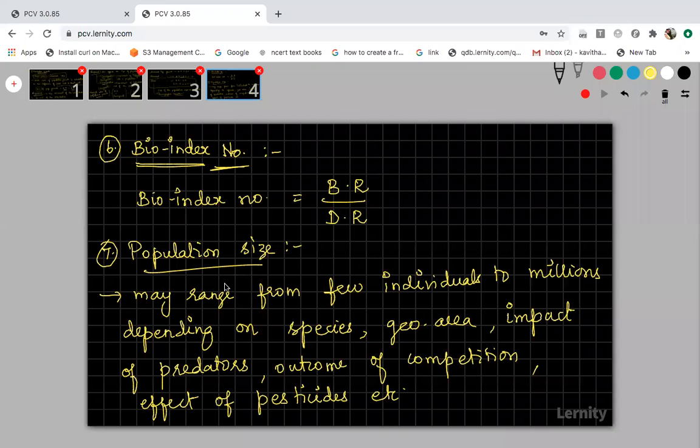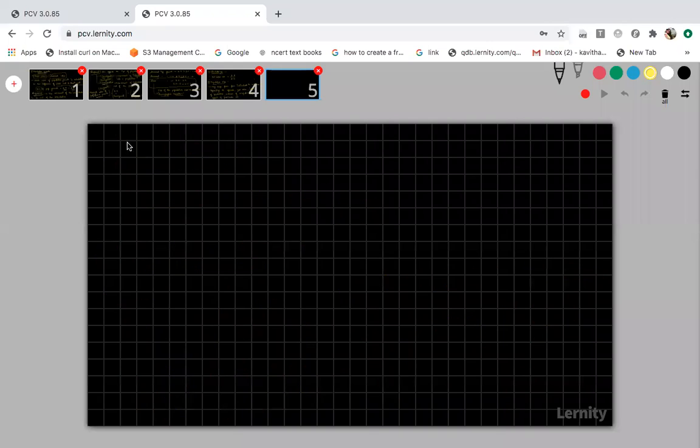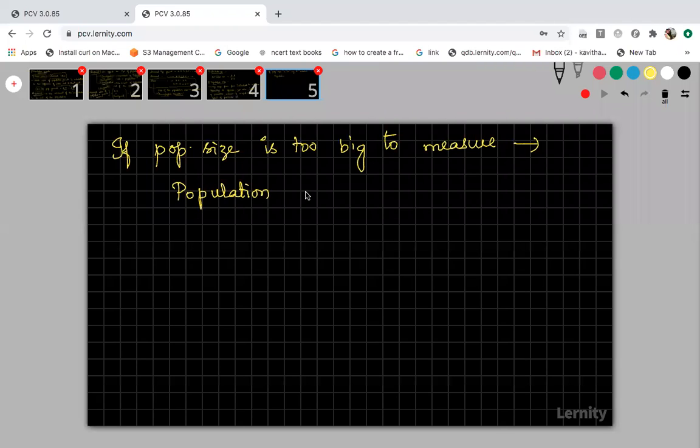Sometimes the population size is either too big to measure or meaningless. If the population size is too big to measure, if it is very high, then it can be called by a term known as population density.